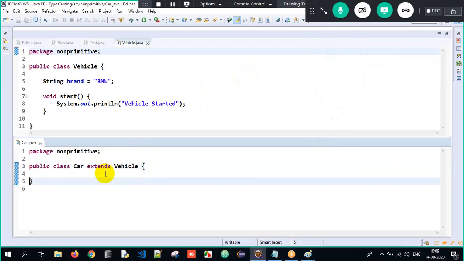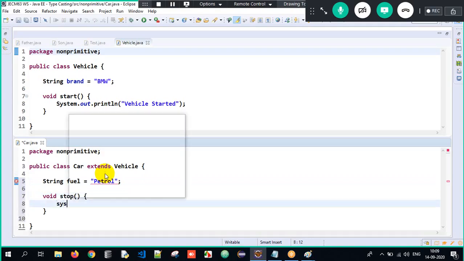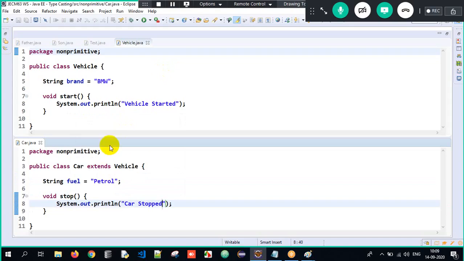Now here the Car class also will have a variable, that is String fuel equals to petrol here. And I'll also have a method, void stop. I'll just give the implementation as "Car stopped" here. So I've just given the basic implementation, guys, nothing more.